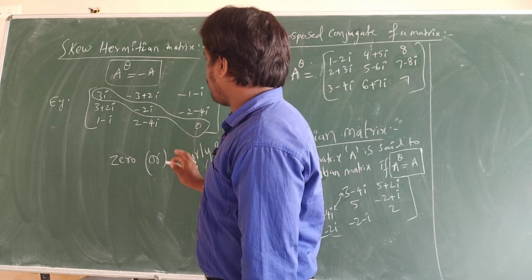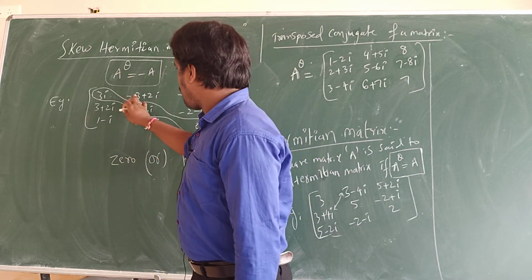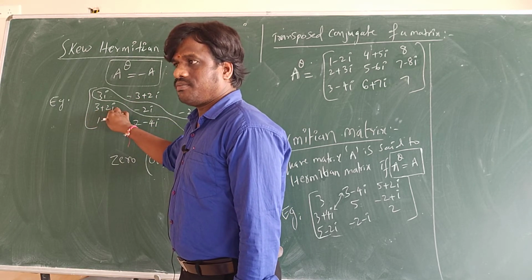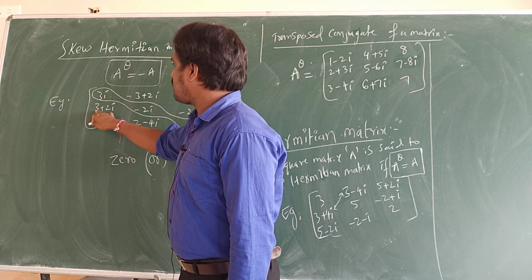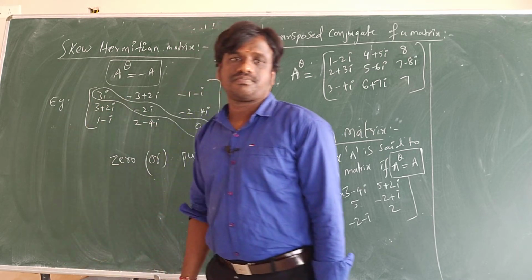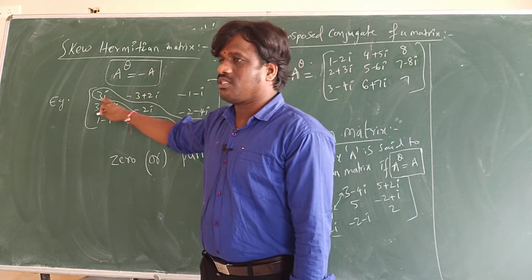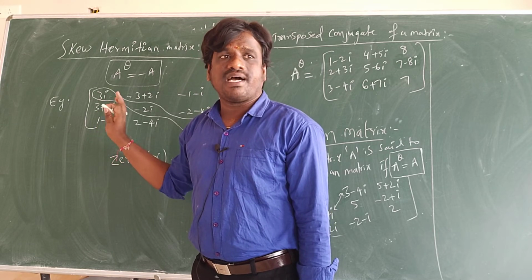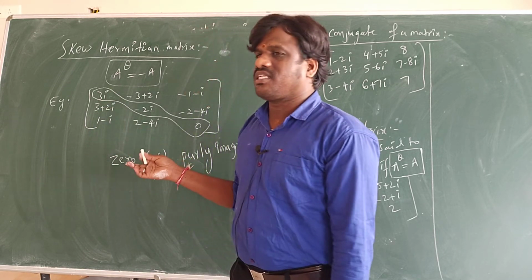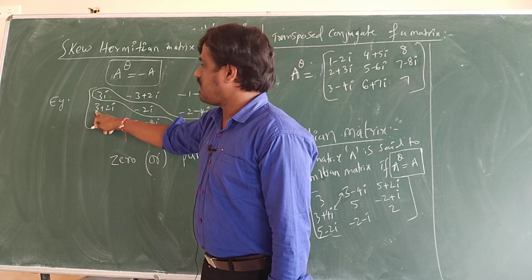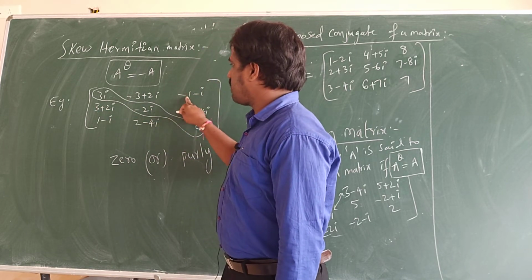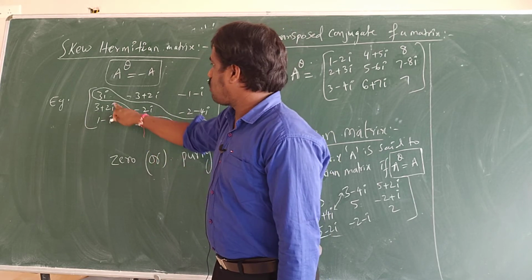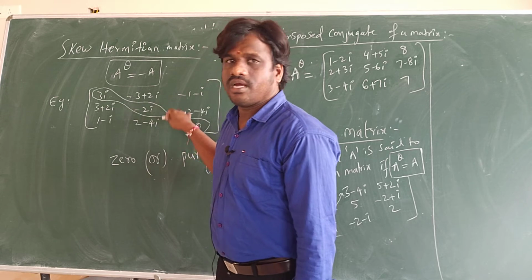Next point is the skew Hermitian matrix. In this, see this one: here minus 3 plus 2 iota, and here 3 plus 2 iota. It means the real part should change sign. This is not called conjugate. Are you getting it? The real part should be negative, meaning opposite in sign. If you have minus 3, you get plus 3. If you have minus 1, you have plus 1. If you have minus 2, you have plus 2. In iota, no change.